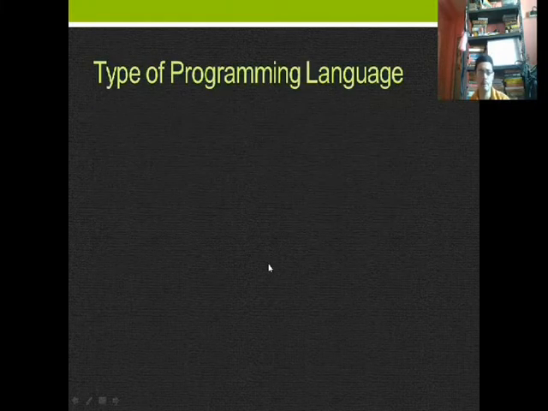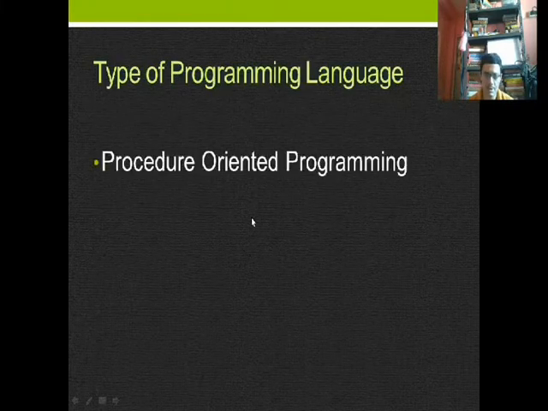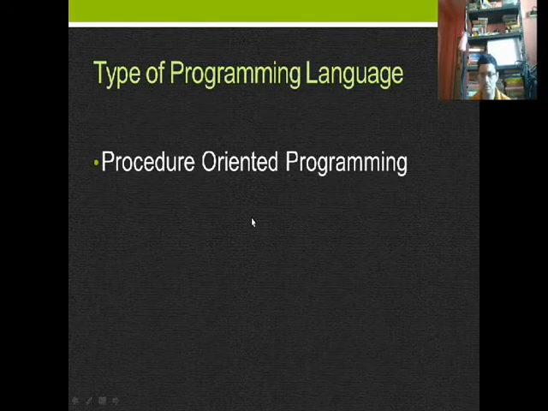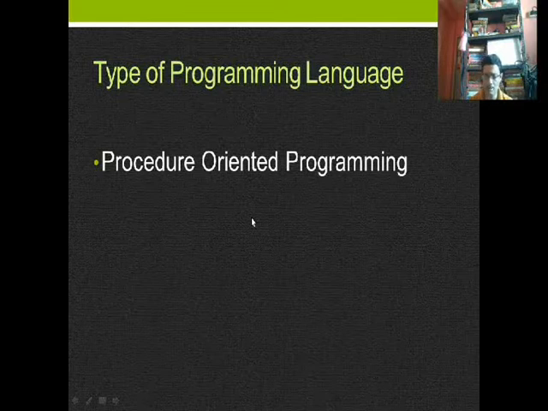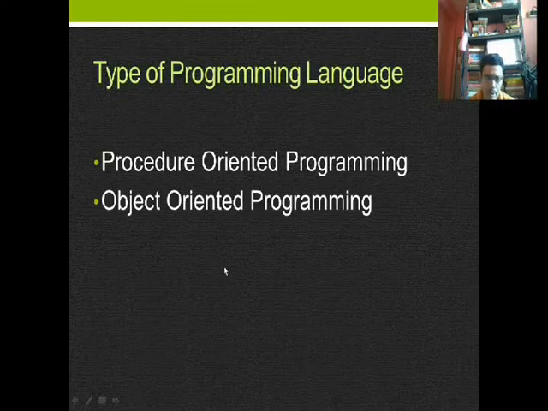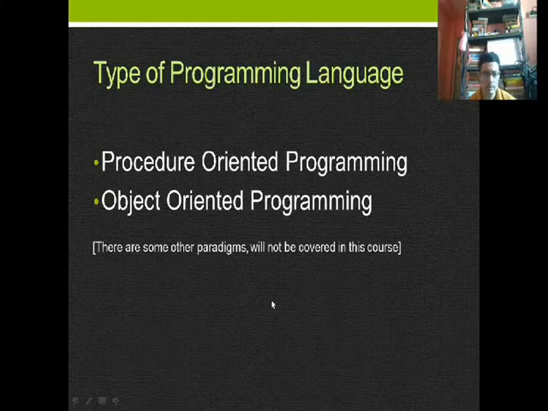Now let us see the types of programming languages. One is procedure oriented programming. We have seen this earlier, before discussing object oriented programming. Next is object oriented programming. There are some other programming paradigms.